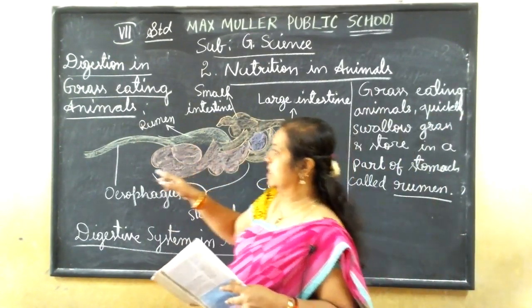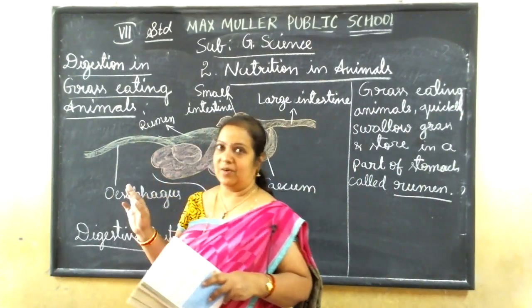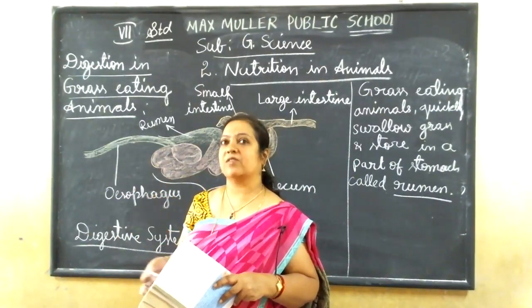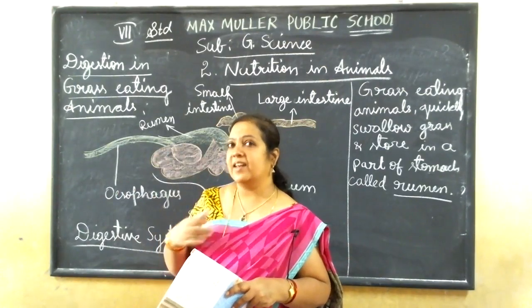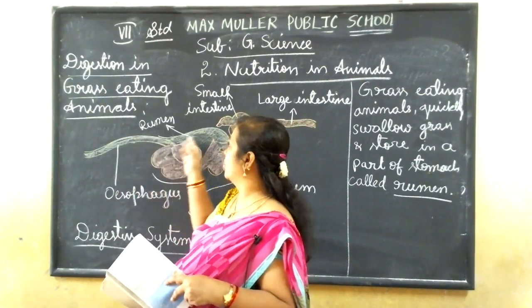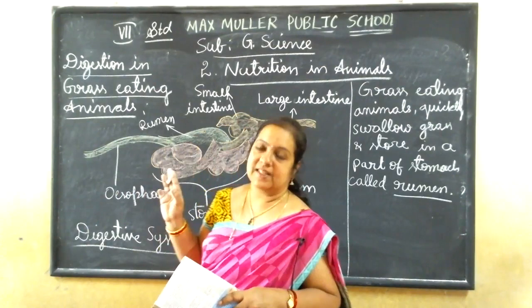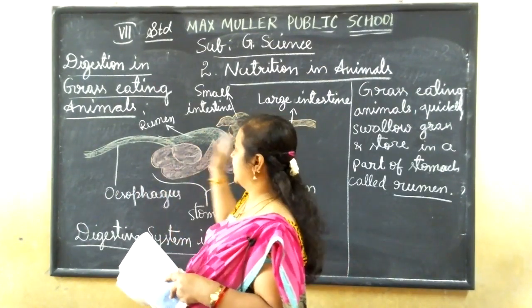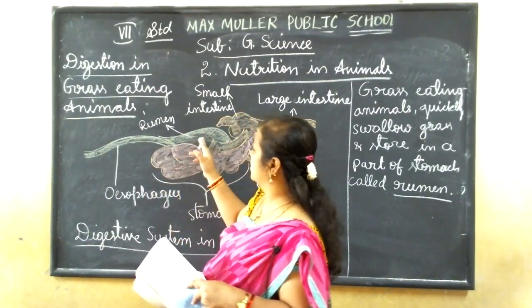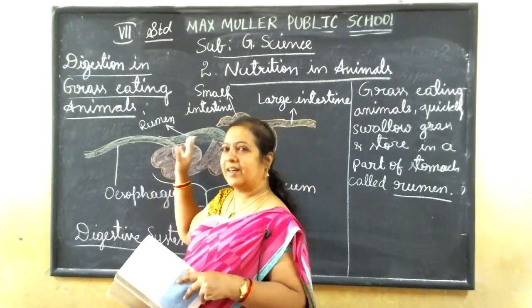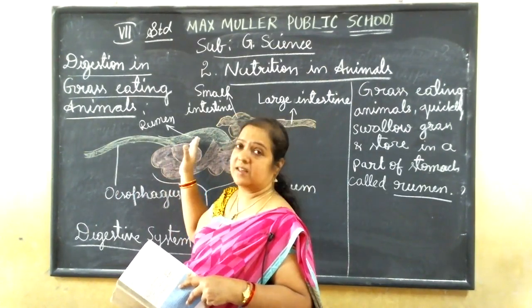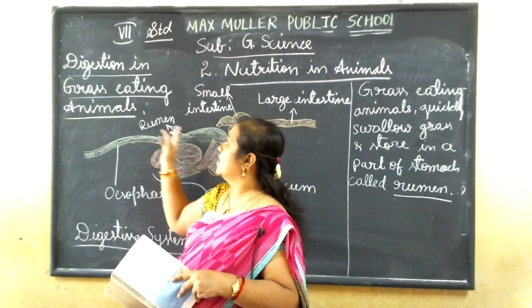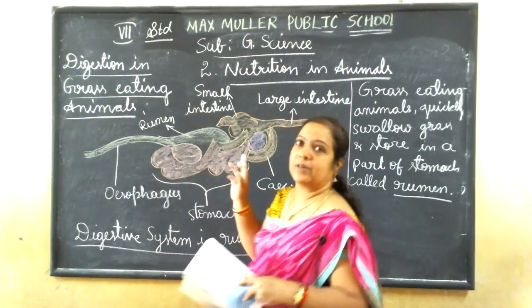Whatever is eaten in a hurry, grass or leaves of the plants, goes to the rumen part. It's a part of the stomach, a little bit of the upper part. So this is the rumen part, and here the food will be stored.